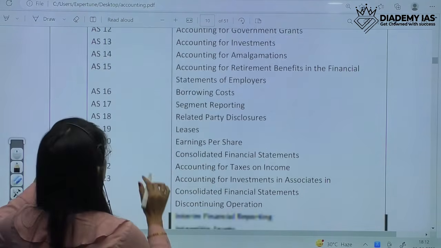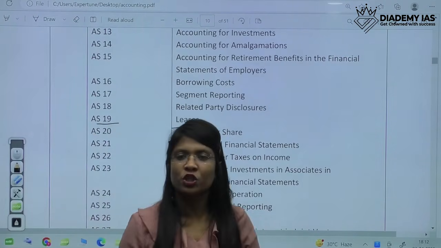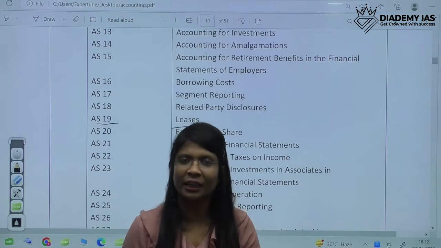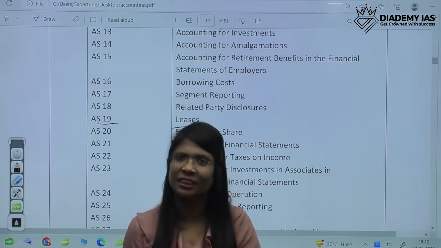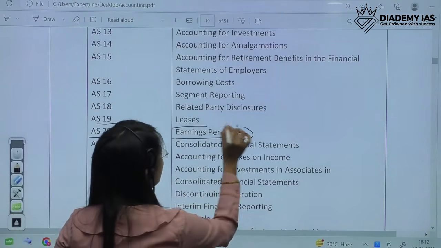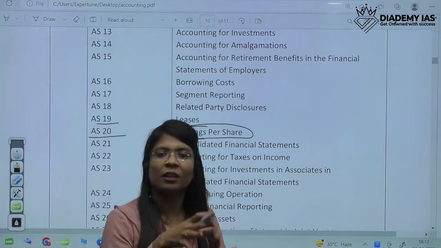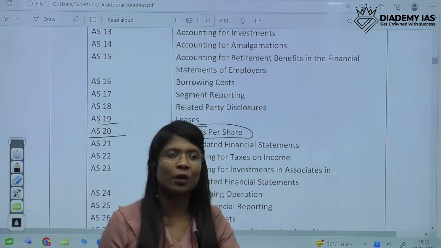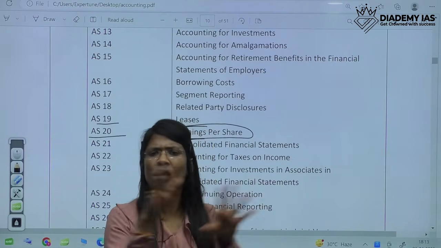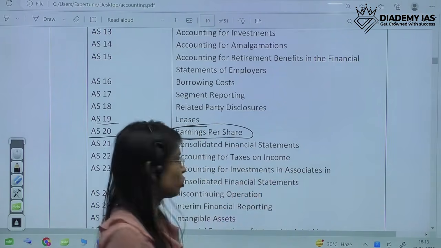Then AS19. AS19 is about leases. Lease, or in journal terms we can say rent. Hiring a property, hiring any plant and equipment, renting anything comes under leasing. Next is AS20, earning per share. What is the earning that is earned on a single share of a company? How is it calculated, what is the earning per share right now, what things are included, what are excluded. All these ifs and buts are done, and then this AS comes into the picture.